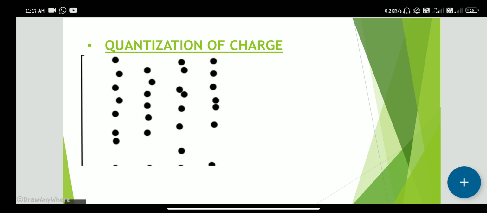So quantization means anything is available in a fixed amount.